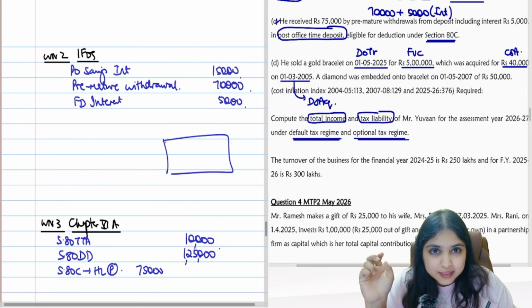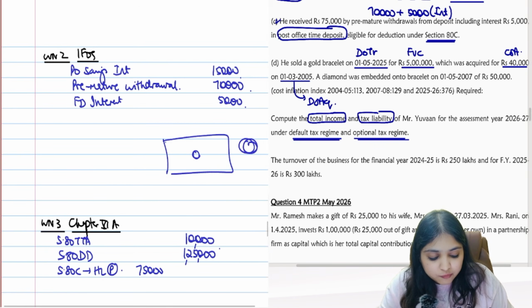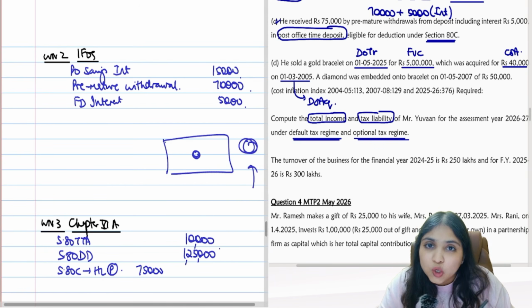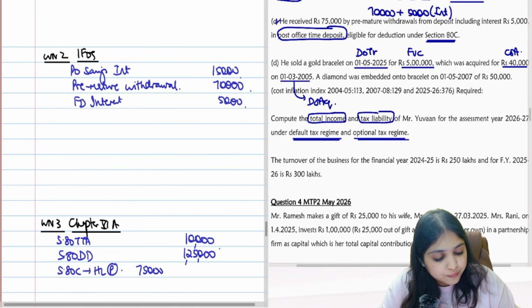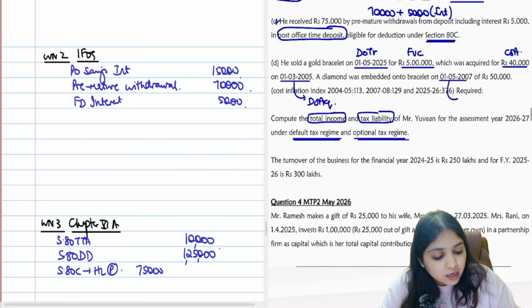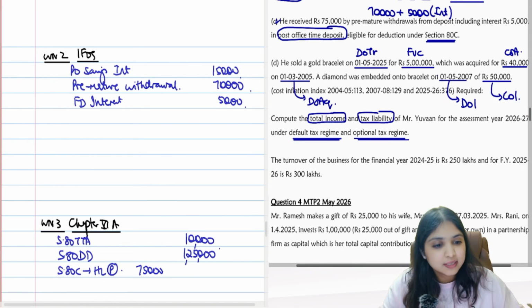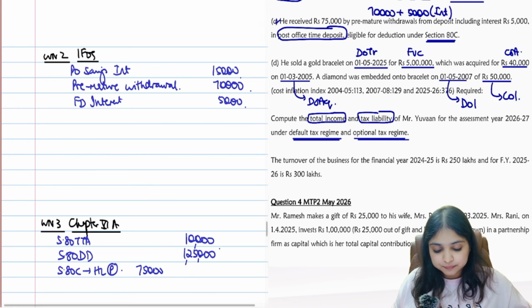I had a gold bracelet. It will have a certain value. In that gold bracelet, if you insert a diamond, the value will increase, right? So that diamond will become your cost of improvement. It was incurred on 1st May 2007. This is your date of improvement. 50,000 becomes your cost of improvement. CII numbers they have given to us.